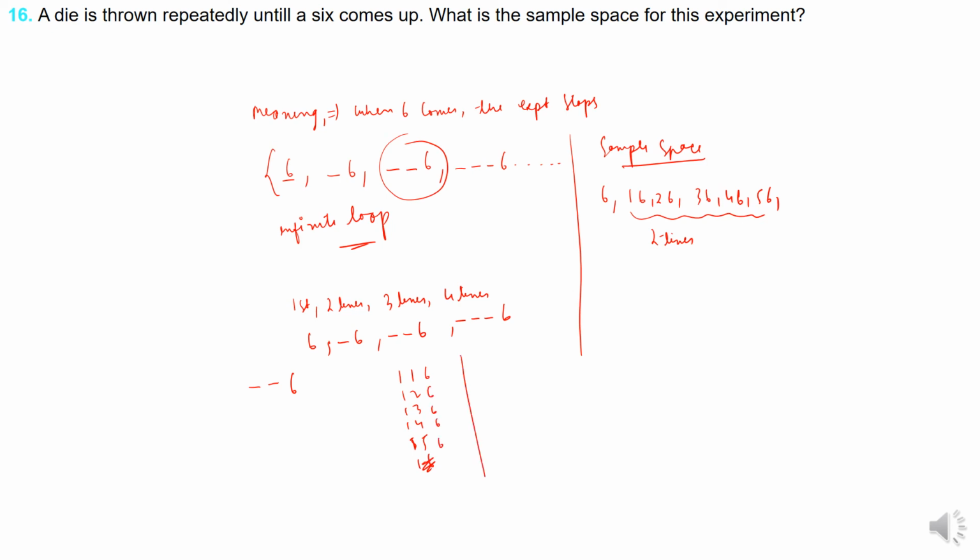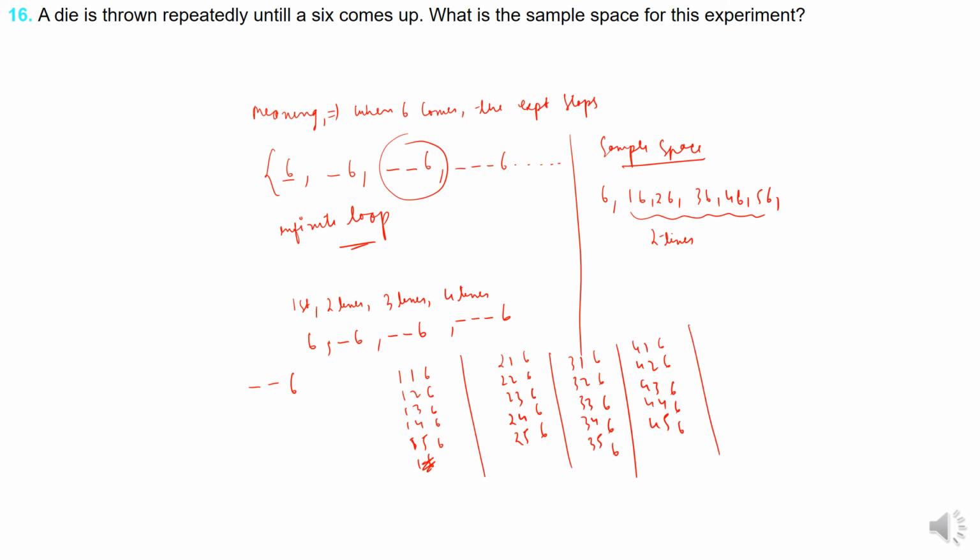Similarly 2 1 6, 2 2 6, 2 3 6, 2 4 6, 2 5 6. Similarly 3 1 6, 3 2 6, 3 3 6, 3 4 6, 3 5 6. Like that 4 1 6 up to 4 5 6, and then 5 1 6 up to 5 5 6.